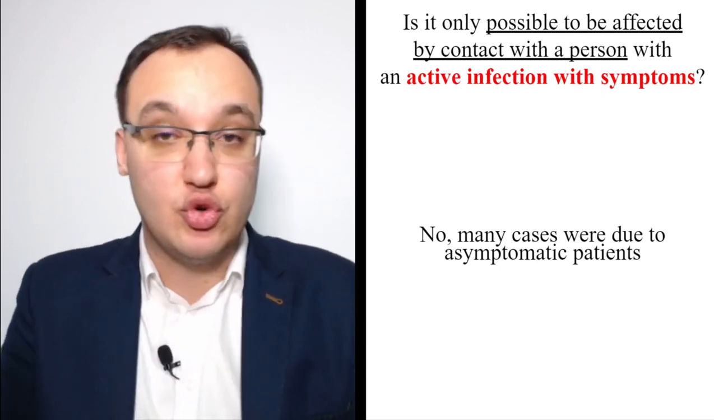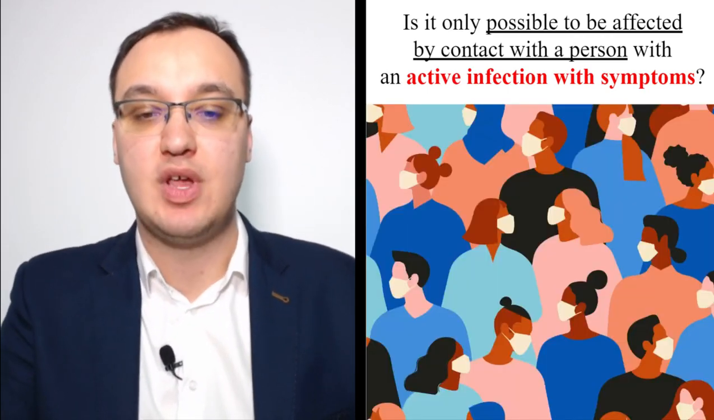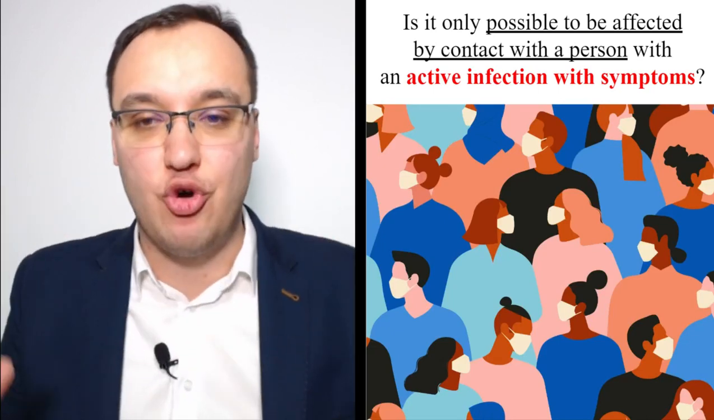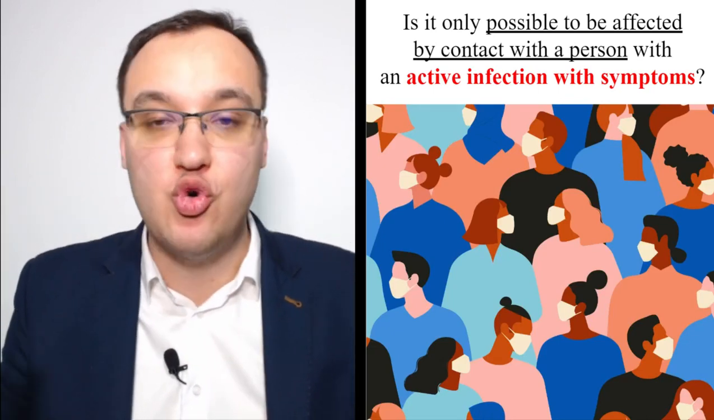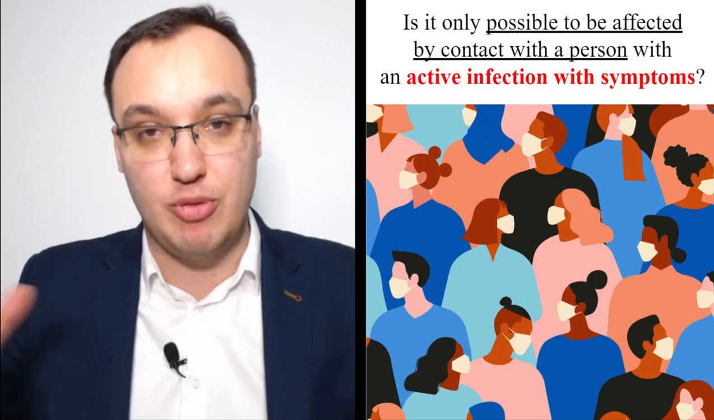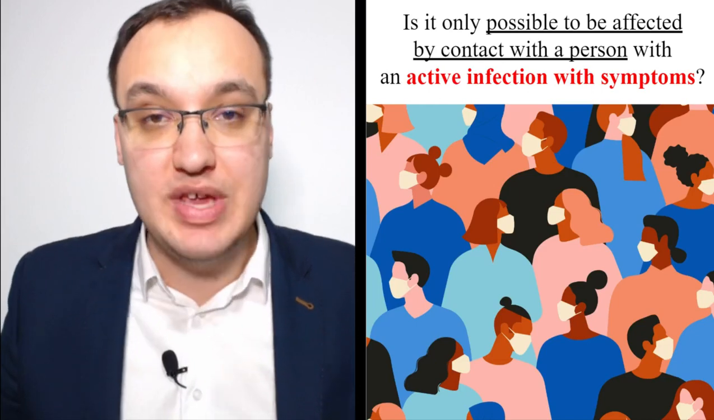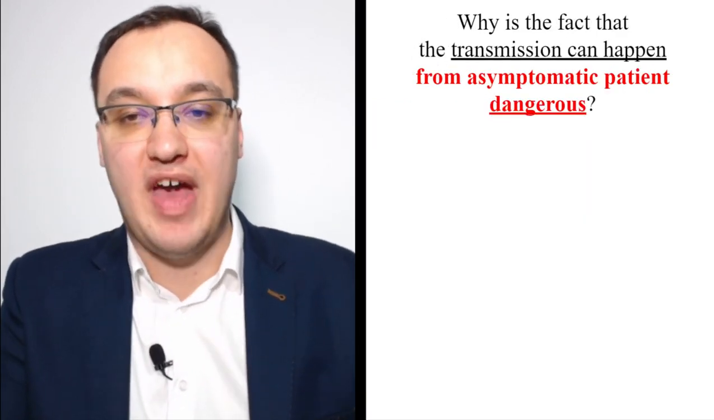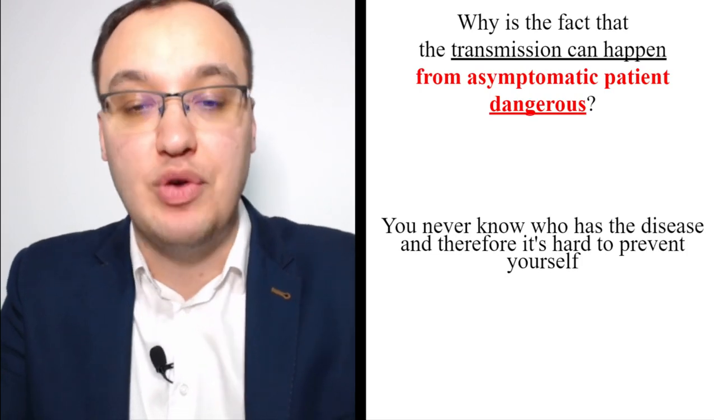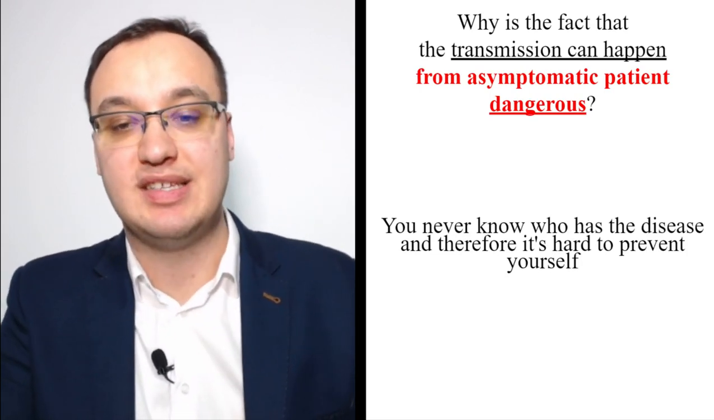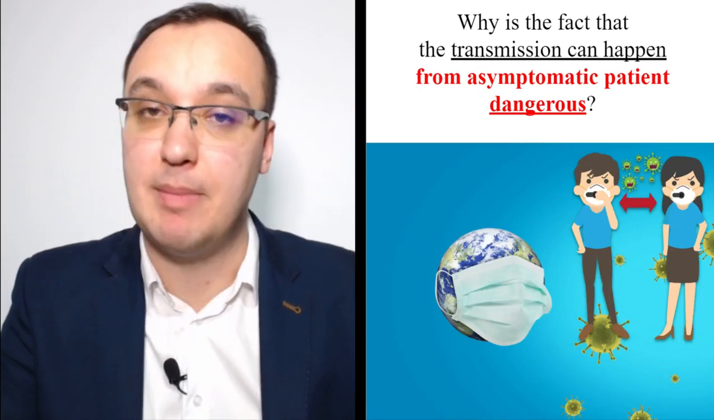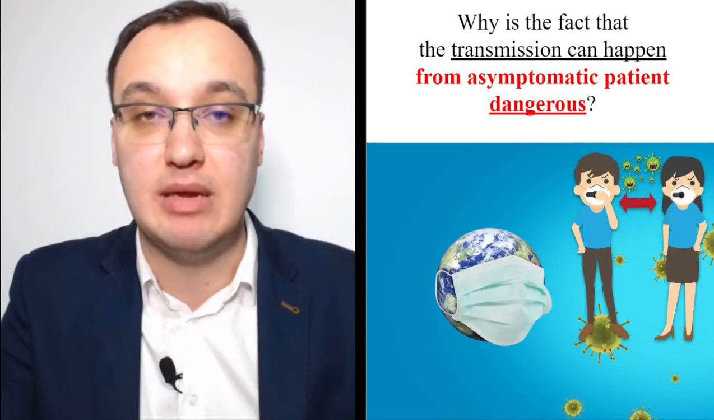Asymptomatic patients mean that you don't see any symptoms in these patients. And therefore, people start to become so paranoid because they don't know who has corona, because many people are asymptomatic or have no symptoms for 1 week. So why is it dangerous that transmission can happen from an asymptomatic patient? As we say, you never know who has the disease, and therefore it's hard to prevent yourself. It can be your friend, your wife, it can be anybody.